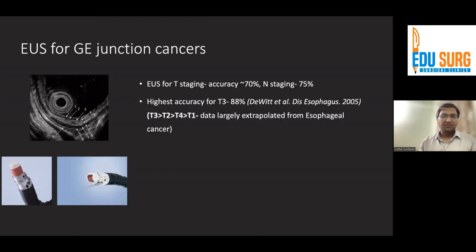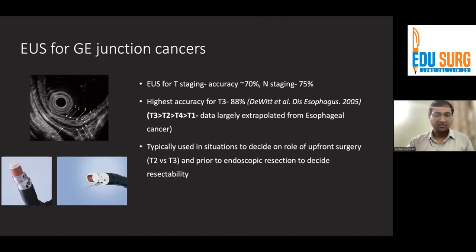The highest accuracy is typically for T3 stage tumors, wherein you're able to detect disease going past the muscularis propria, and the accuracy may be as high as 88%. T3 followed by T2 followed by T4 followed by T1. But this data is largely extrapolated from esophageal cancer. Typically, this is used in situations to decide on the role of upfront surgery, that is T2 versus T3, and also prior to endoscopic resection to decide if it's resectable, whether it's T1a or T1b, whether to send for surgery or not.